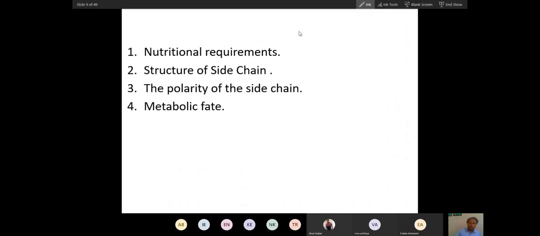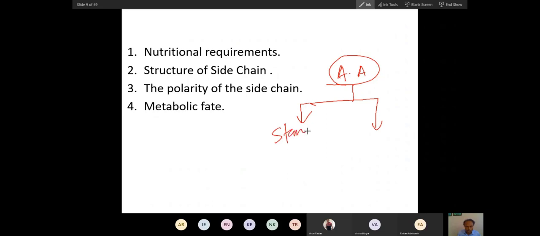So we have already studied different types of amino acids. If you see, we can classify amino acids like this first. All amino acids: standard and non-standard. Then the non-standard have examples, many examples we have given, six examples.